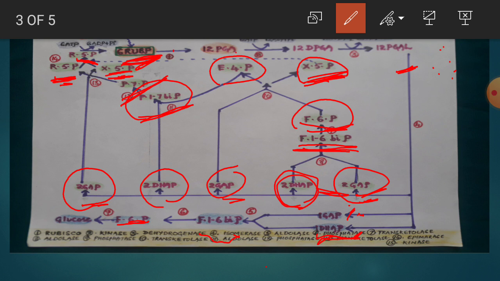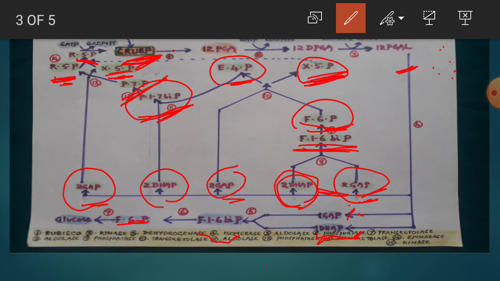This fructose 6-phosphate takes 2 GAP molecules and forms xylulose 5-phosphate and erythrose 4-phosphate in the presence of an enzyme transketolase. This erythrose 4-phosphate and 2 DAP molecules condense in the presence of an enzyme aldolase and form fructose 1,7-bisphosphate. This fructose 1,7-bisphosphate in the presence of an enzyme phosphatase forms fructose 7-phosphate.